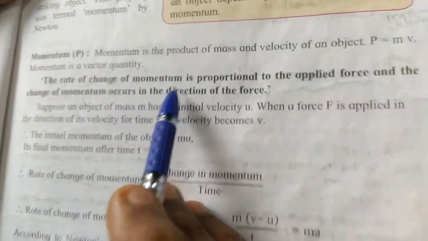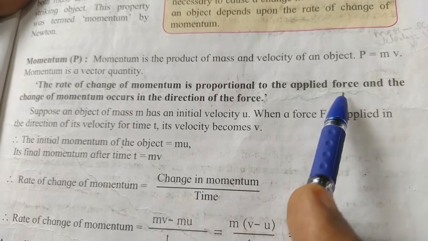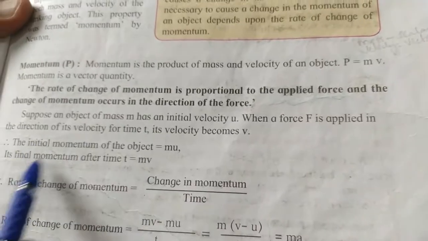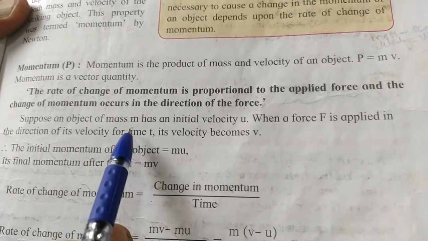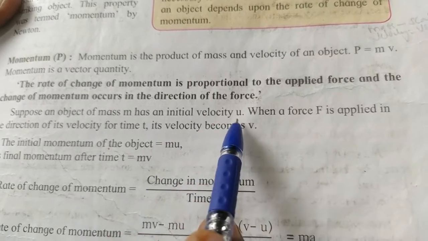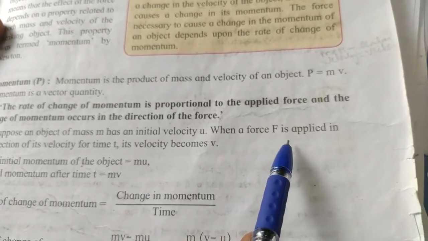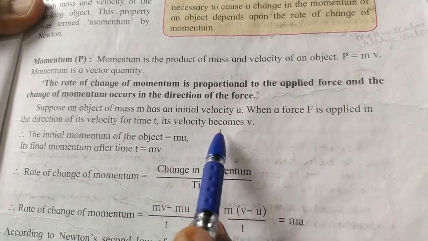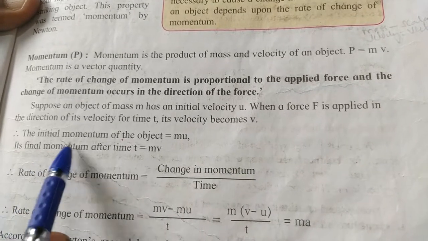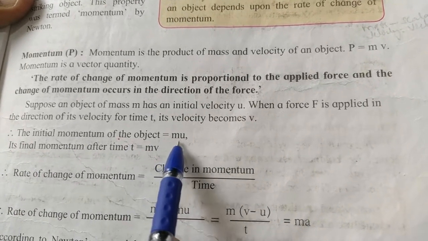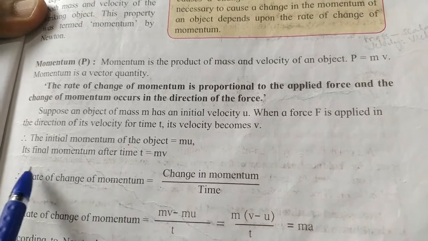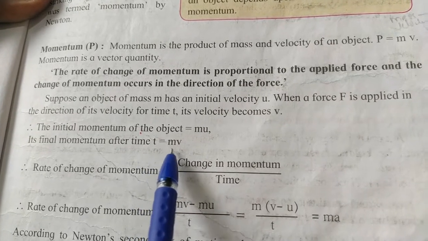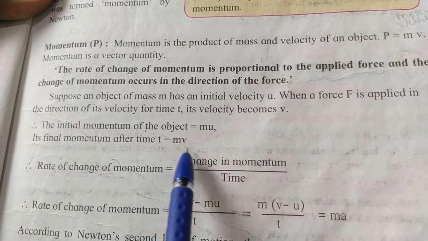The rate of change of momentum is proportional to the applied force, and the change of momentum occurs in the direction of the force. Suppose an object of mass m has an initial velocity u. When a force F is applied in the direction of its velocity for time t, its velocity becomes v. The initial momentum of the object is mu, that is mass into initial velocity. Then its final momentum after time t is m into v.